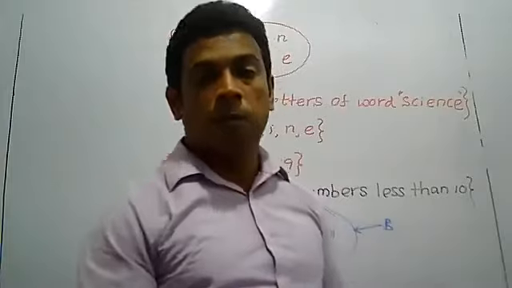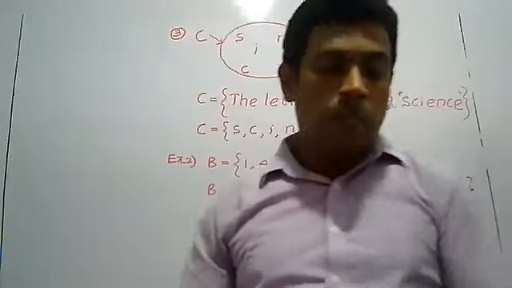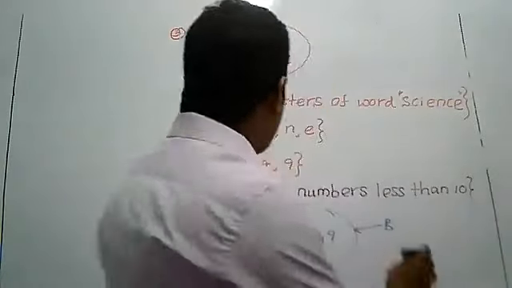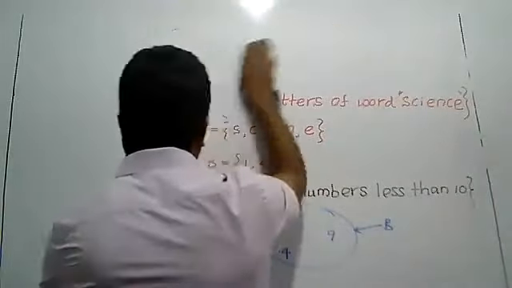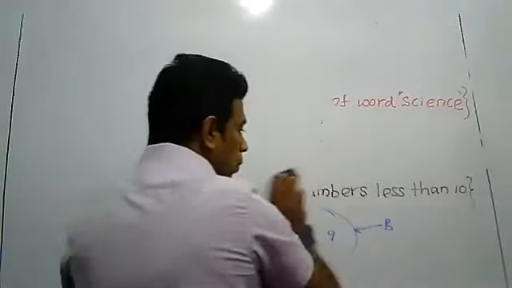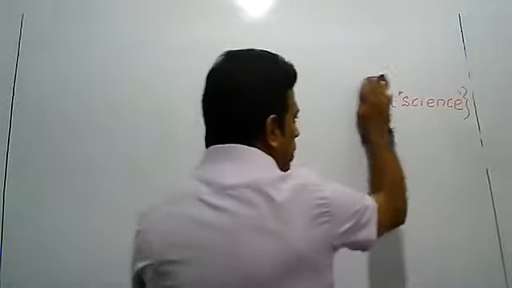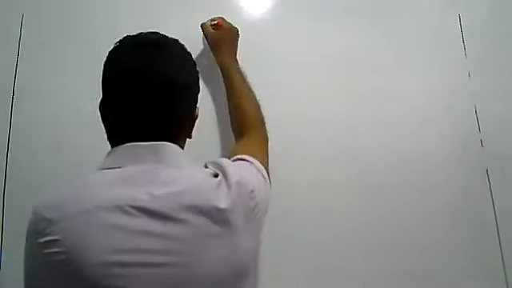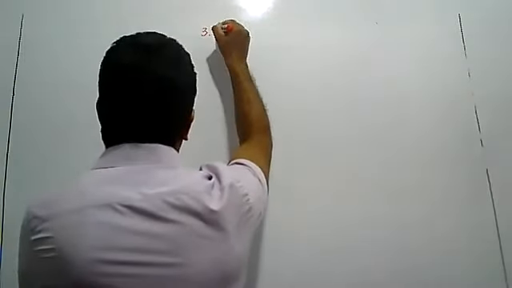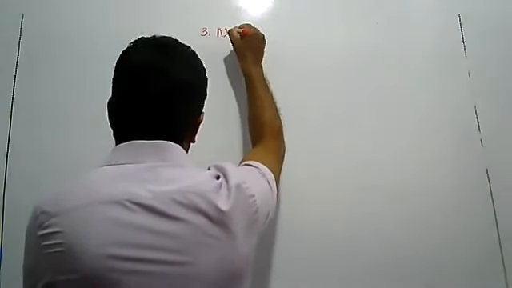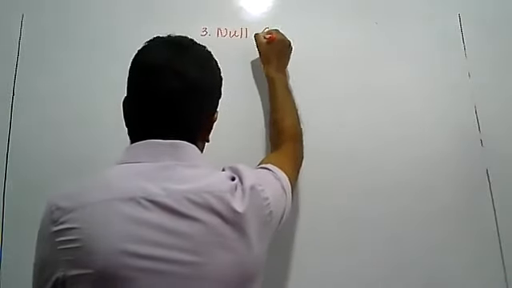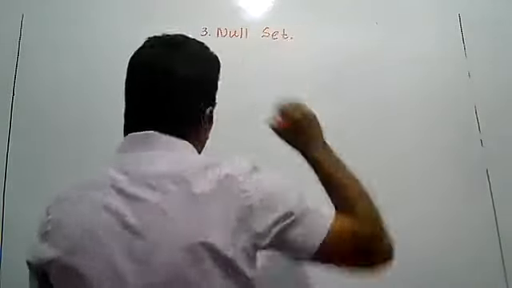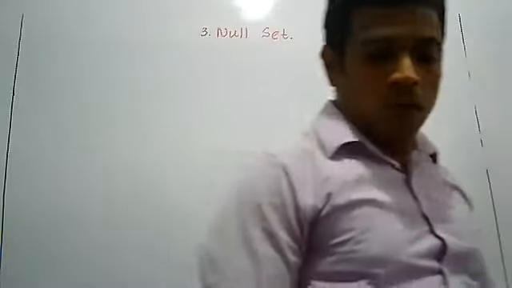Then write down the subtopic. The next term, null set. Subtopic: write down null set. That's the second term. First, I explained what is meant by a set. A set is a well-defined collection of objects. Then you learned about the three set notations. Third term, write down null set.